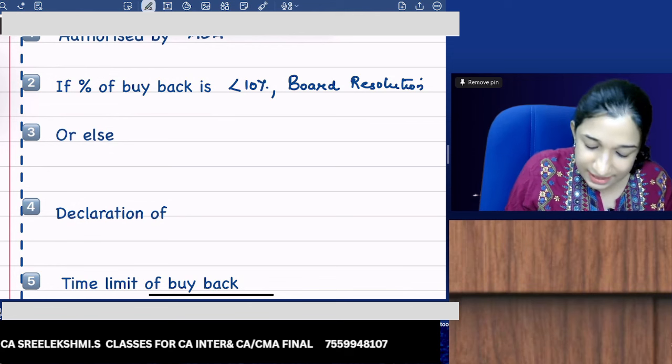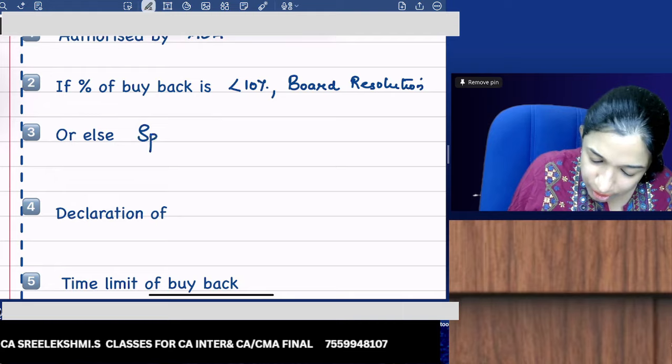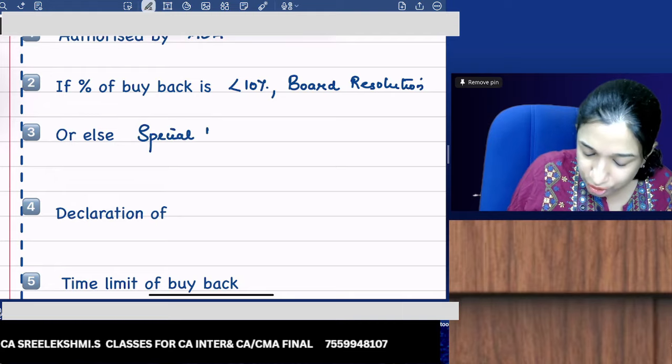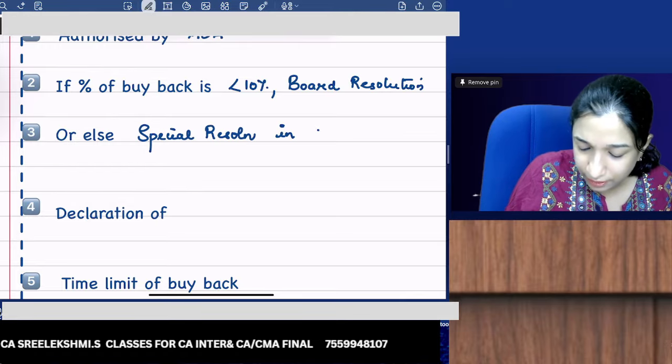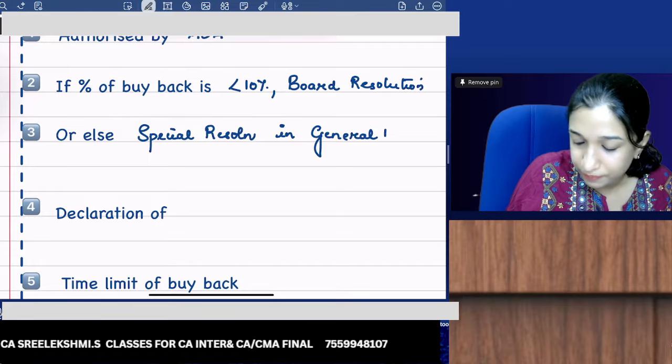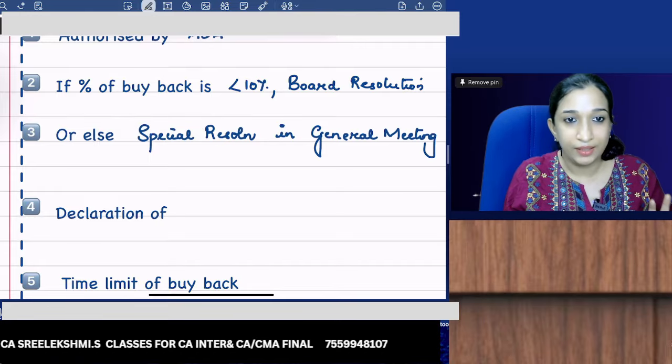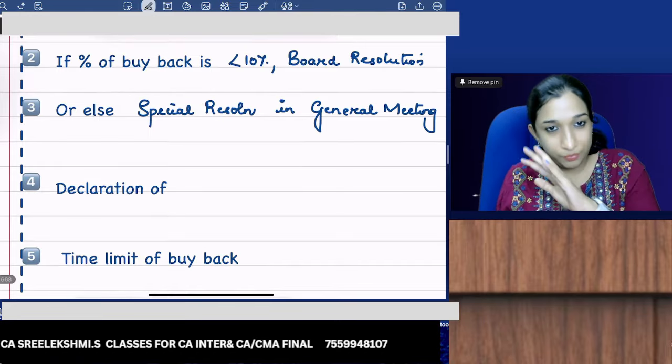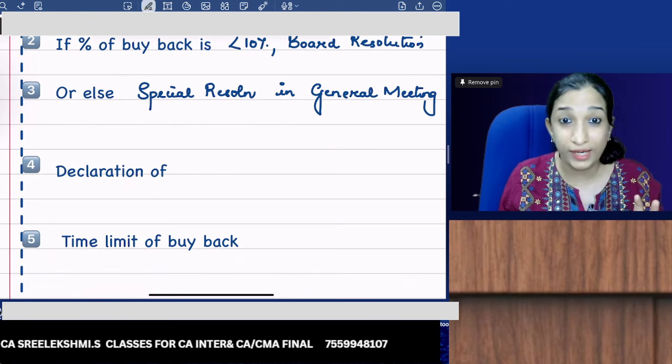Or else special resolution in general meeting. You need to pass a special resolution in general meeting. Okay. So check your articles of association. Then you pass board resolution or special resolution as required.